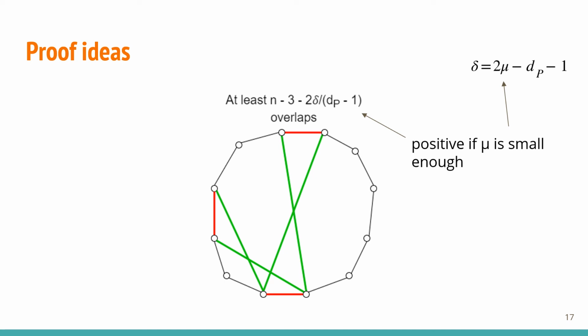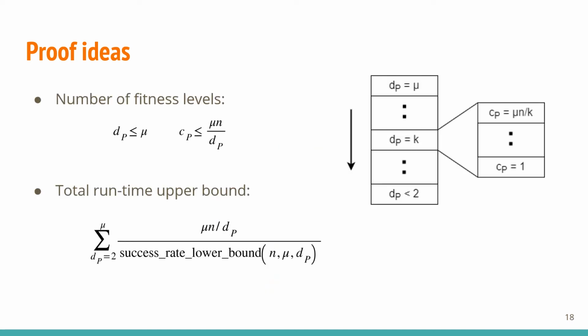upper bound on mu. And finally, we use these bounds on dp and cp to count the maximum number of fitness levels and compute the total runtimes as the sum of expected waiting times until each jump to a better fitness level.